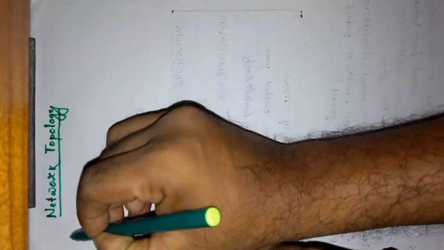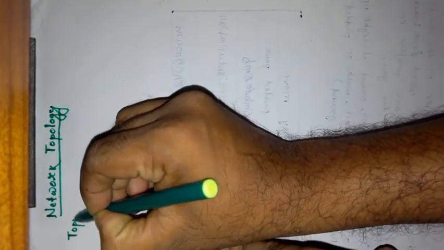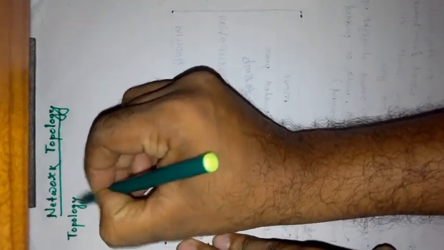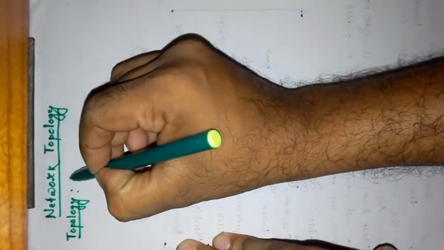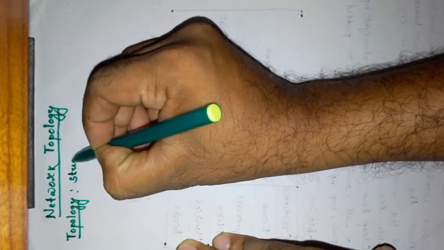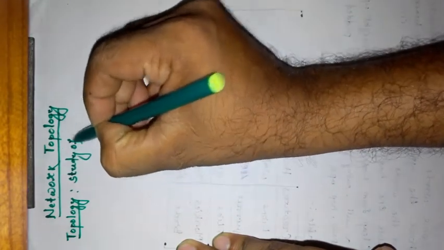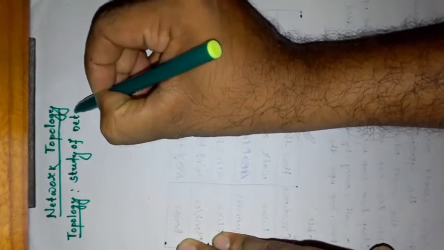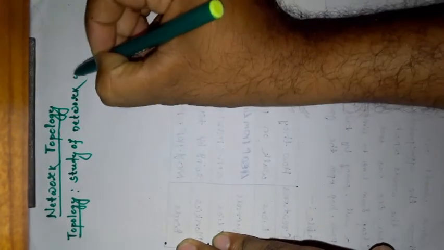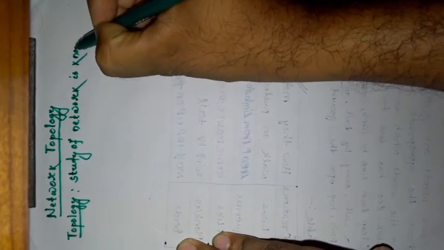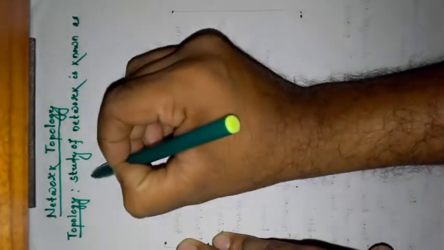First, what is topology? The definition of topology is the study of network is known as topology.